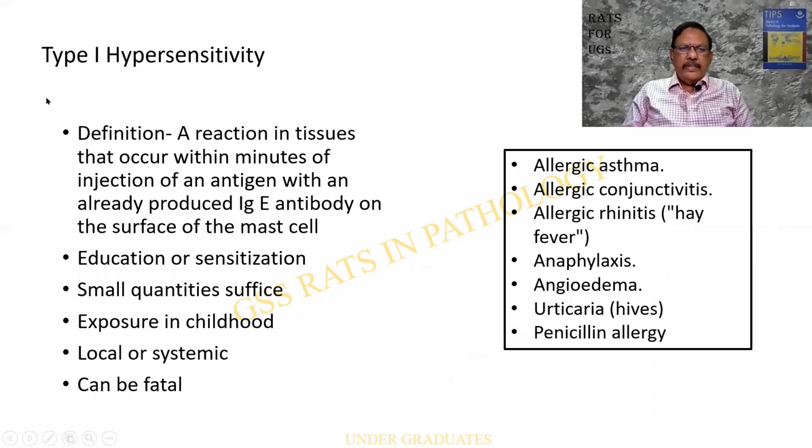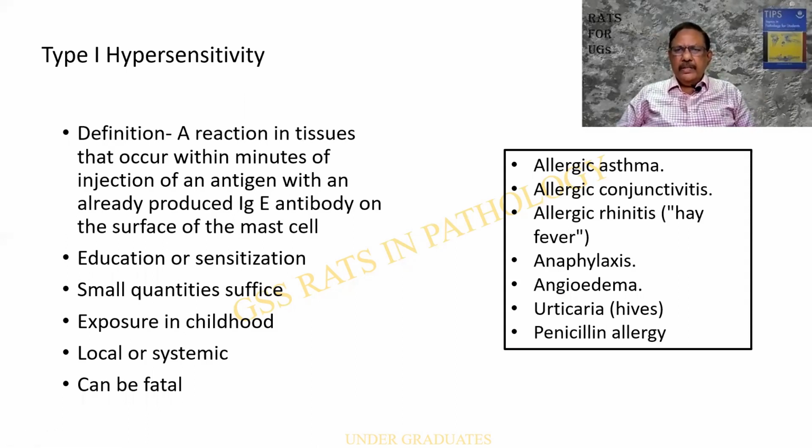So, what happens in this one? It is basically a reaction in which the antigen induces a reaction within minutes because of the antibody that is already present on the surface of the mast cell. The steps are, there is some education or sensitization.